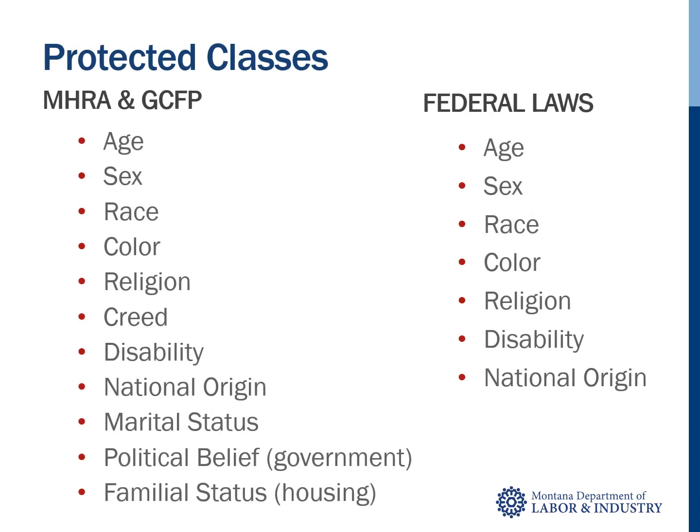Here you see all the protected classes under federal and state laws. Montana's protected classes are the same and overlap with the federal protected classes. But note that Montana law recognizes the additional protected classes of creed, marital and familial status, and political belief, whereas federal law does not. Also note that the protected class of political belief is only applicable in the areas of governmental services and government employment, and familial status only applies to housing discrimination. Now let's walk through these protected classes to give you a clearer understanding.